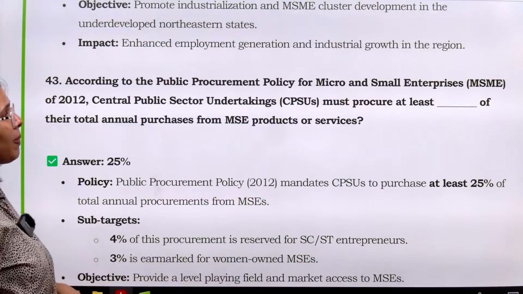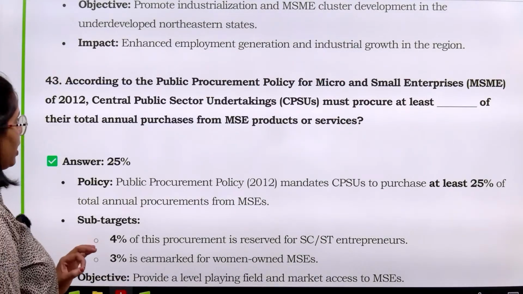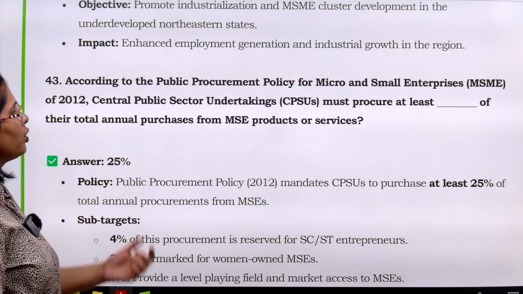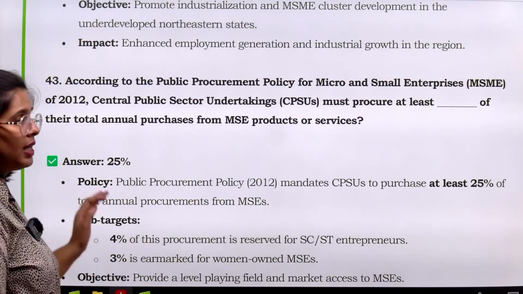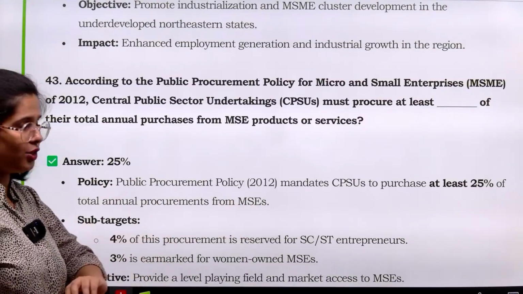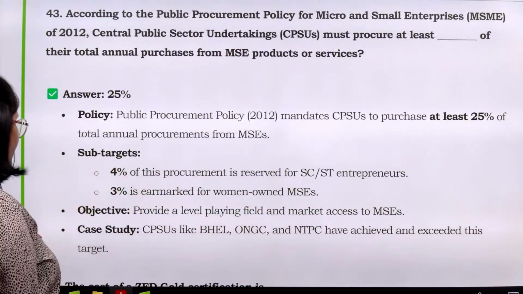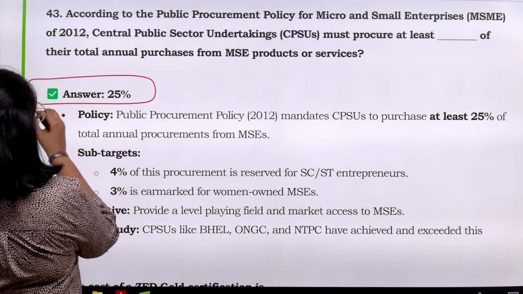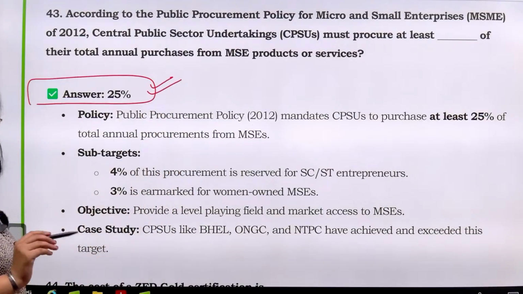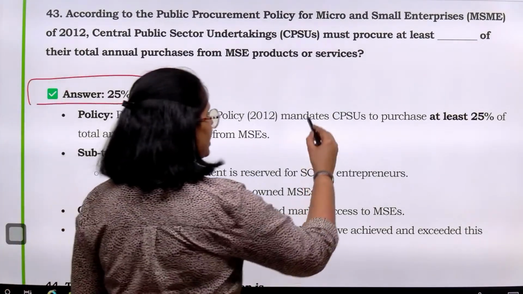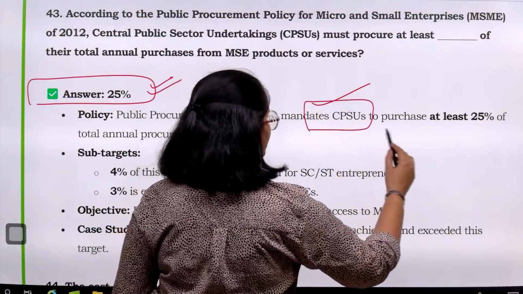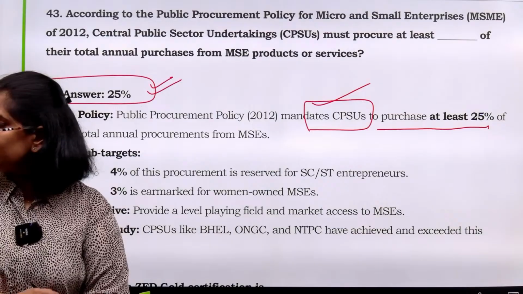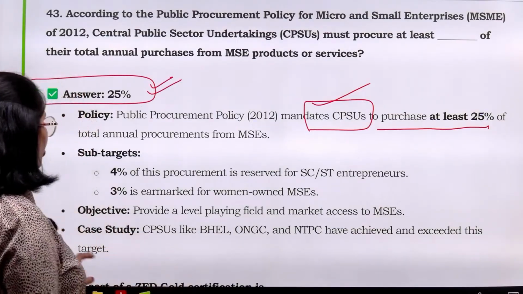Next question is: as per the public procurement policy for micro and small enterprises, central public sector undertakings must procure how much of the total annual purchases from MSME products. This is covered under our MSME policy document. वहाँ पे ये आपका जो portion है वो covered है. Now clearly again they have focused on the number. So whatever document you are reading, you cannot miss the numbers written over there. The public procurement policy has mandated the central public sector undertakings to purchase at least 25% of the procurements from the MSMEs. अगर आप MSMEs पढ़ रहे हैं, you have to be thorough with the numbers.